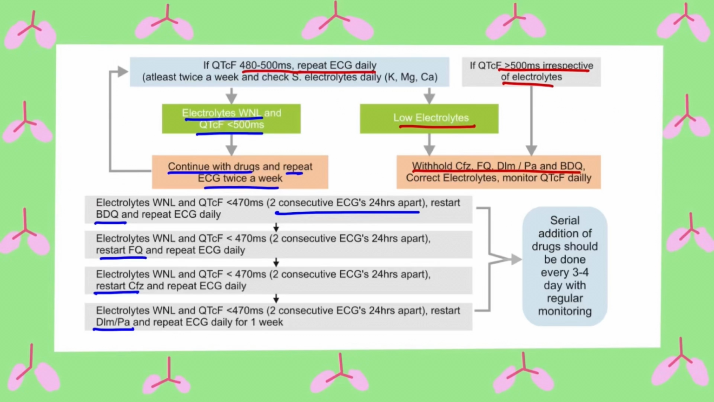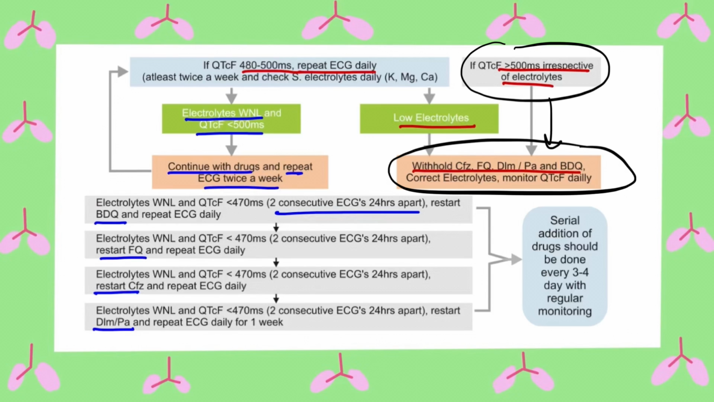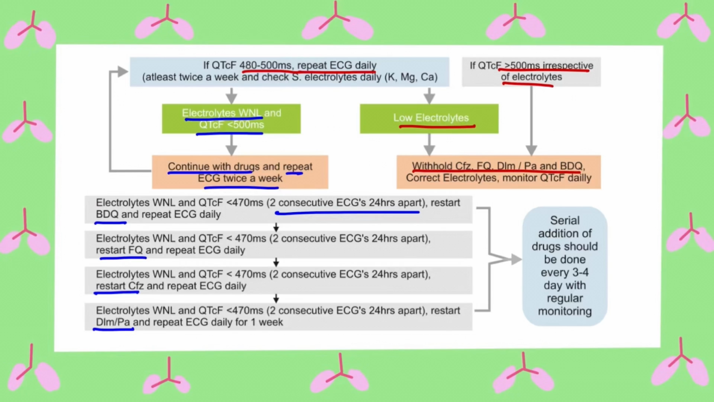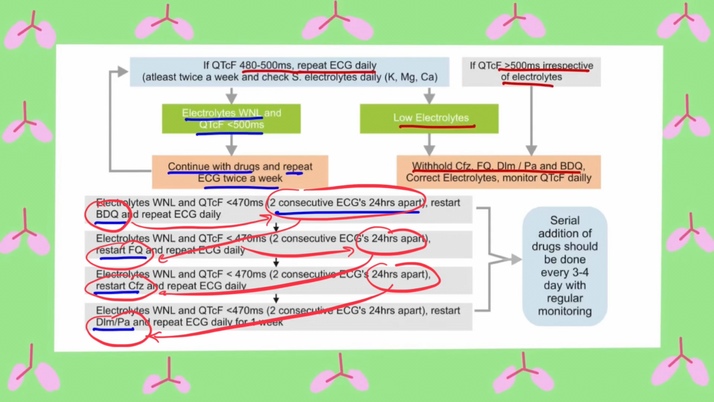Now this table shows the management of long QTc. If QTc is more than 500 milliseconds, stop all drugs at risk of causing long QTc, say bedaquiline, moxifloxacin, pretomanid and clofazimine. Check serum electrolytes and if abnormal, correct them. Repeat ECG daily. If not possible, then at least twice a week. Check the QTc interval. If it comes below 470 milliseconds, reintroduction of drugs is done in the order of bedaquiline, moxifloxacin,